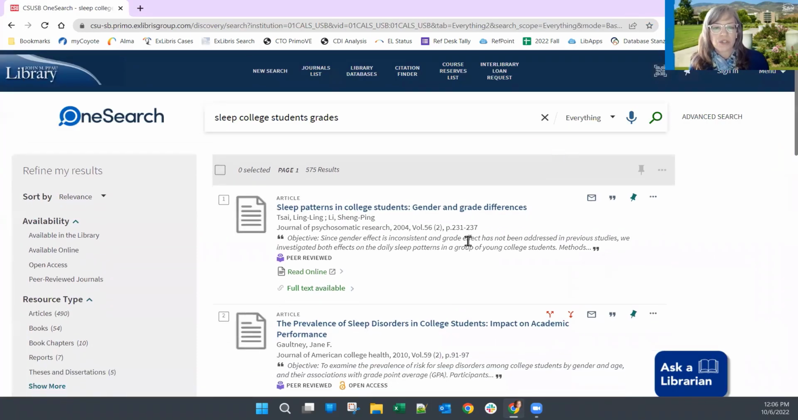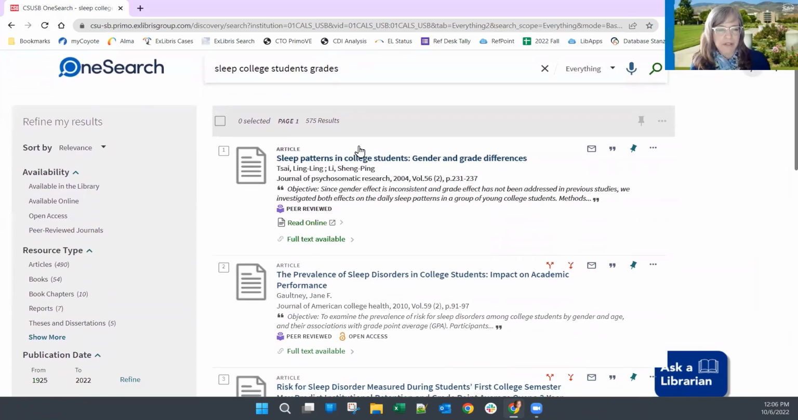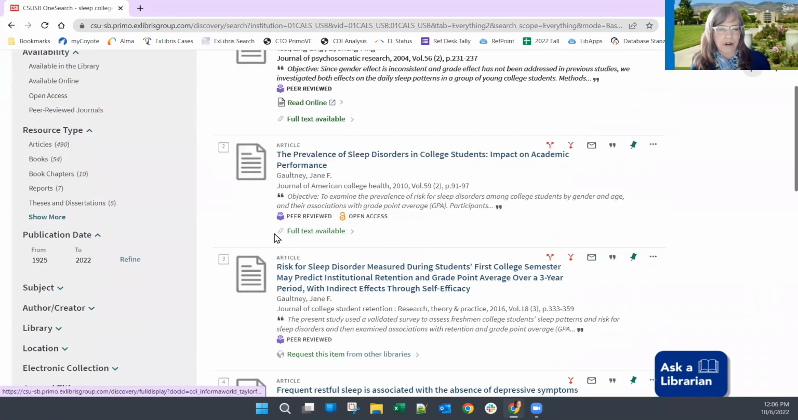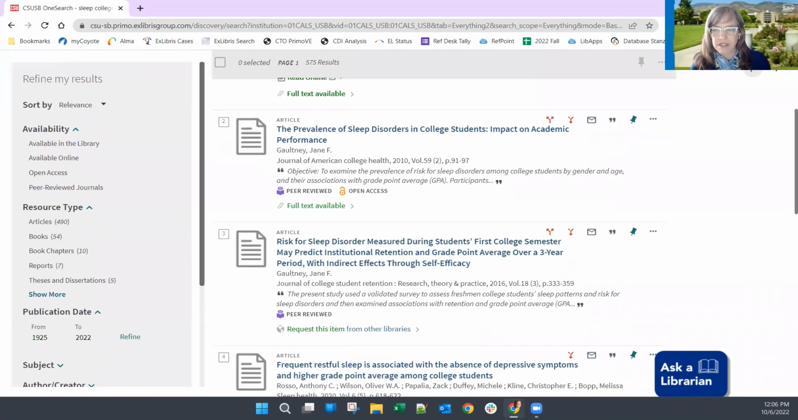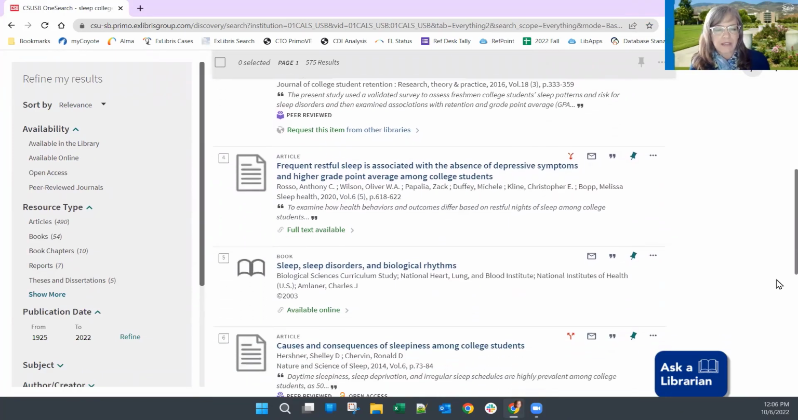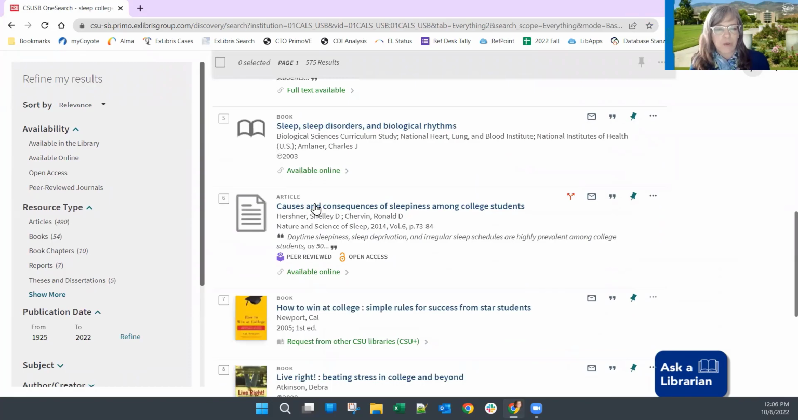Okay, so I have some results, and it happens that my top couple of results here are articles. I can see that they're labeled that way. But because I'm in the everything scope, I can get things that aren't articles at all. So here I see a couple of books, and I don't want those. So the first thing I want to do is over here on the side of the page,